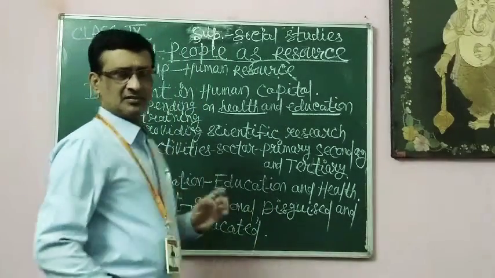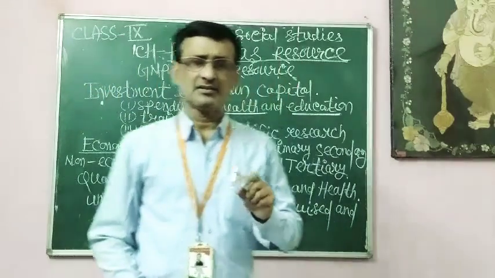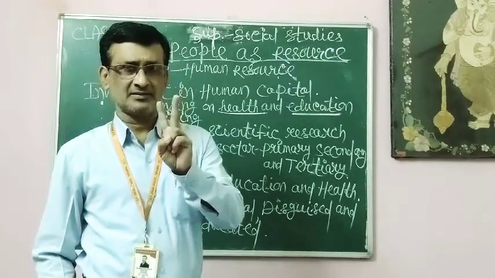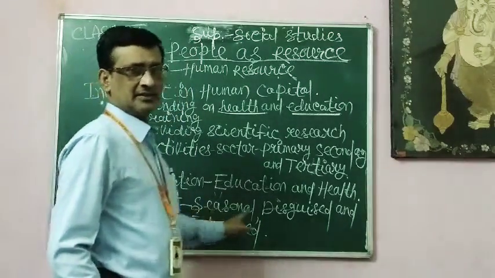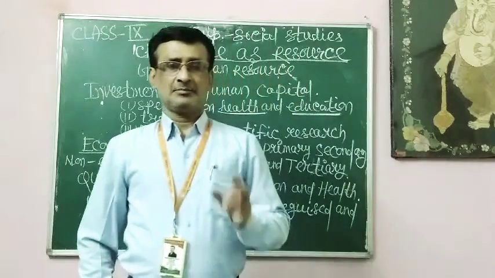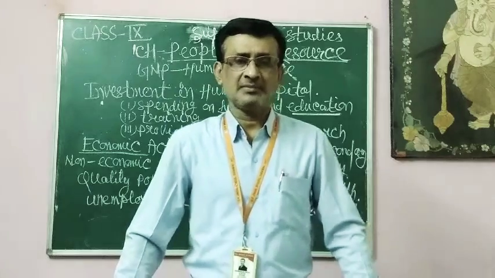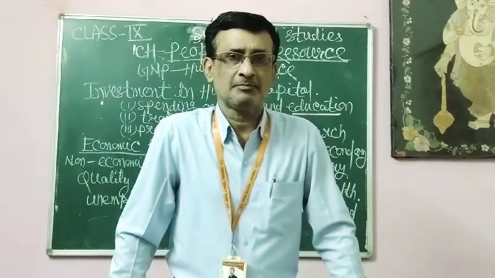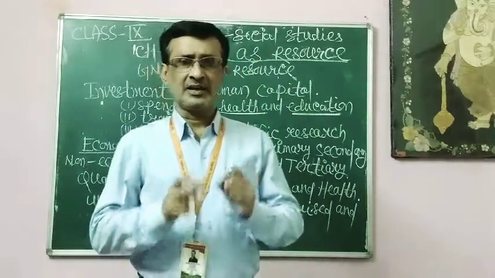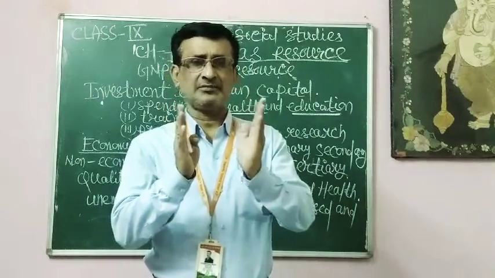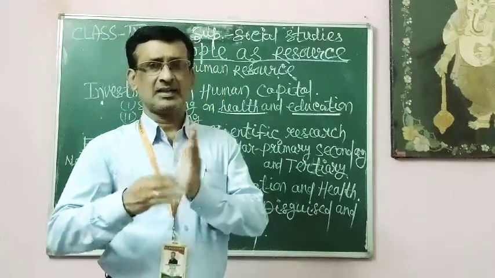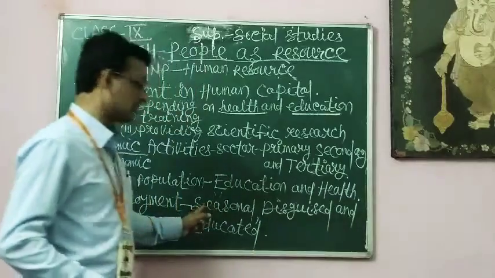So, in your sector, there are different kinds of unemployment. Let me discuss first rural unemployment. There are two important kinds of rural unemployment: seasonal unemployment and disguised unemployment. Seasonal unemployment: people in the rural area mostly depend on agriculture. During the agricultural season, they are engaged right after the Rabi and Kharif crops. Whenever there is no agricultural season, they remain unemployed. They are only employed for a particular period of time, especially for the Rabi crop and Kharif crop. Right after this, they remain unemployed. This is called seasonal unemployment.